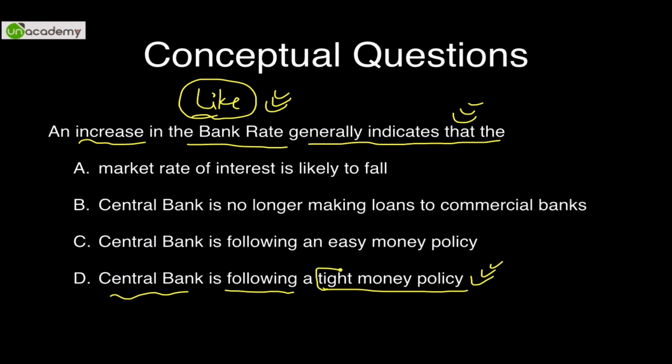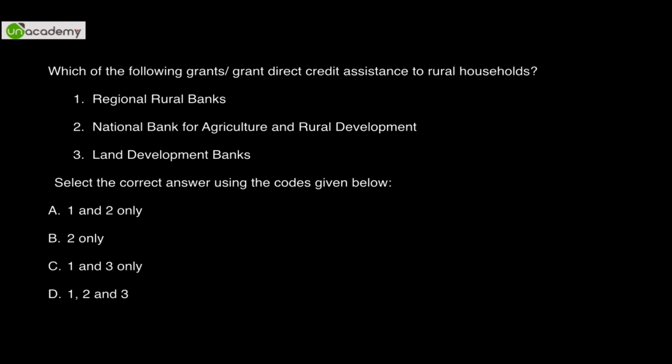Anyway, this is a very easy answer, but just assume that you do not know the answer. Either the answer can be that they follow easy money, or they follow tight money. So by the elimination method you can remove A and B, so you have a good chance of getting it correct once you have removed 2. So just keep your mind open, and even if you don't know what will happen with the bank rate, you can get this question correct with a 1/2 chance. Anyway, this is a typical conceptual question.